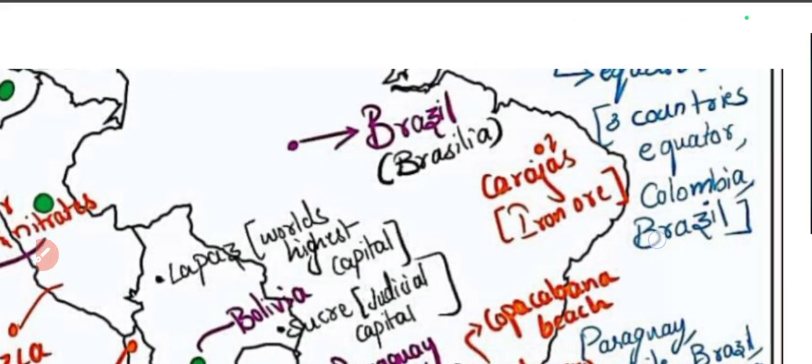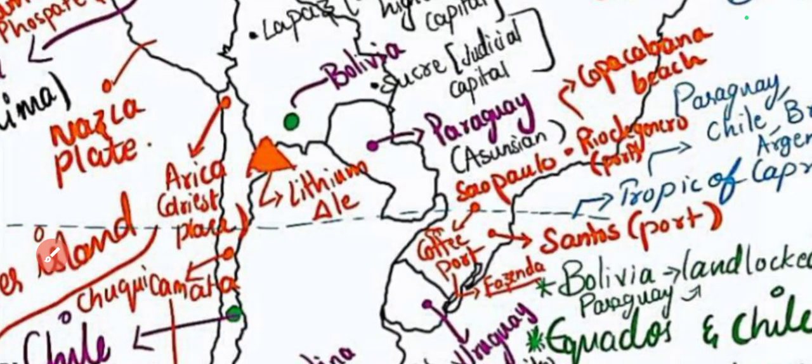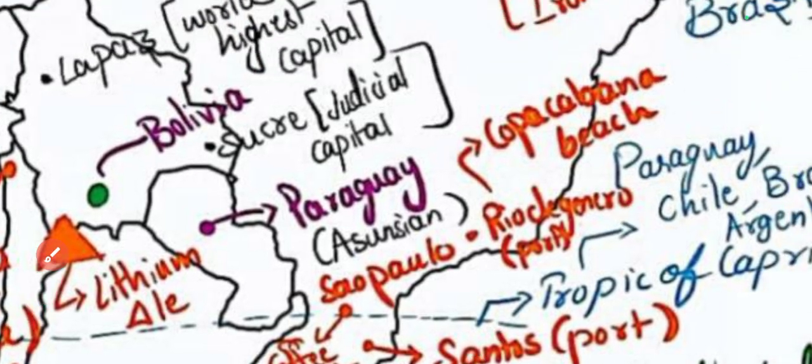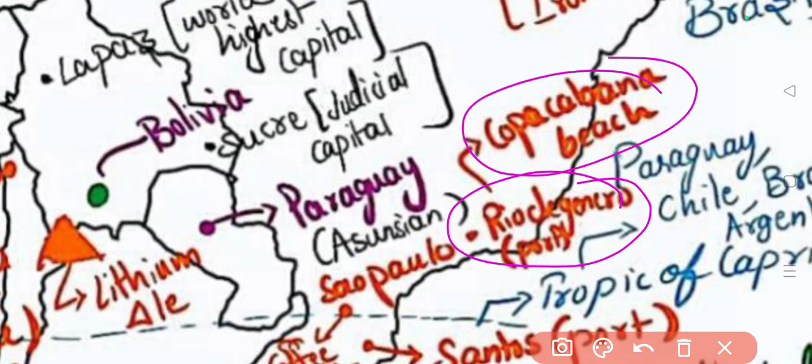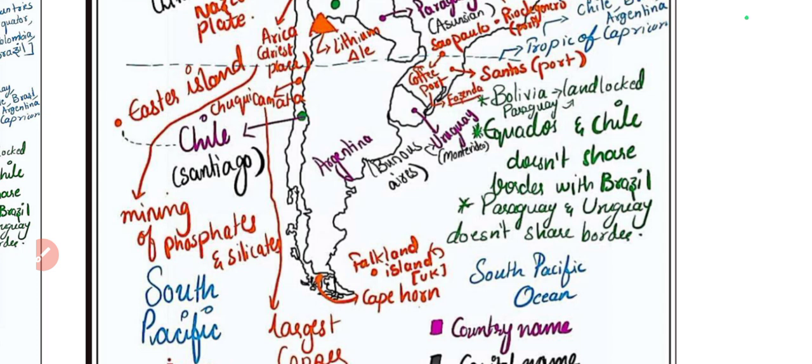And in Brazil, the capital is Brasilia, and it has a place named Carajás, which is a famous place for iron ore extraction. Brazil is also the only country in South America which passes through two latitudes, one is the Equator, one is the Tropic of Capricorn. There is a place named Sao Paulo, which lies directly on the Tropic of Capricorn, and is a famous coffee port. To the south of it lies Santos Port, which is also famous for fazendas. And to the north of it lies Rio de Janeiro, which is also a port, famous for Copacabana beach. So that was about Brazil.